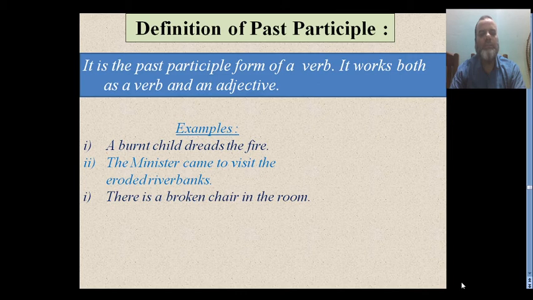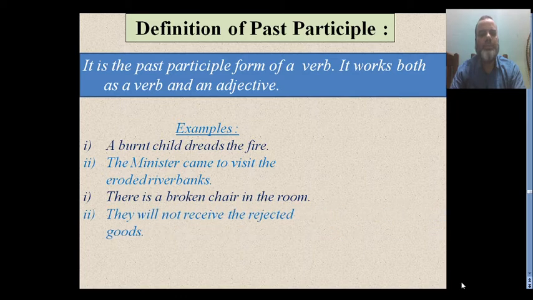Third one, there is a broken chair in the room. Here broken is a past participle form which qualifies chair. Next one, they will not receive the rejected goods. Here rejected is a past participle which qualifies goods. Next one, Anwar has built a house. Has built. This built is also a past participle form.